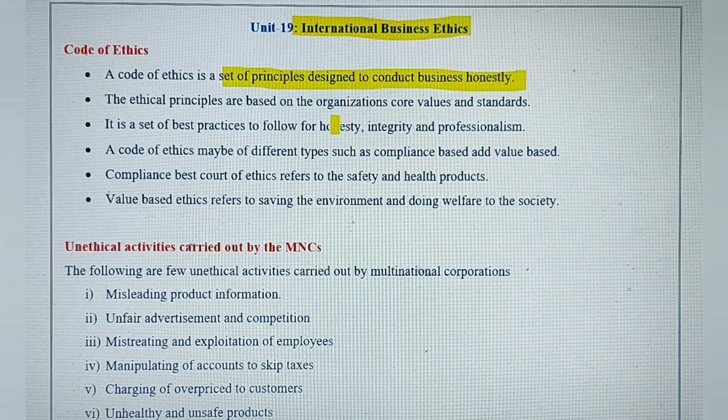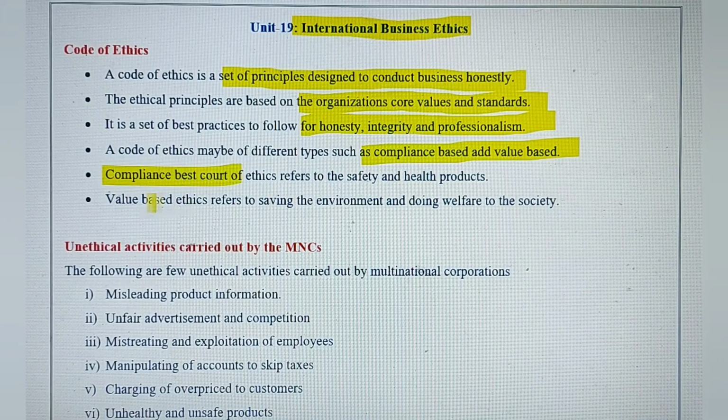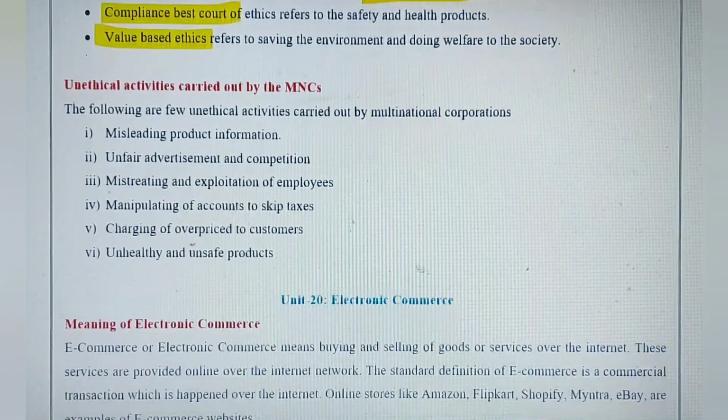And the ethical principles are based on the organization's core values and standards, and they follow this set of principles like honesty, integrity and professionalism. And they may be different, such as compliance based or value based. And again, you can define these two, compliance based and value based ethics. So basically these ethics refer to the principles to do business honestly.